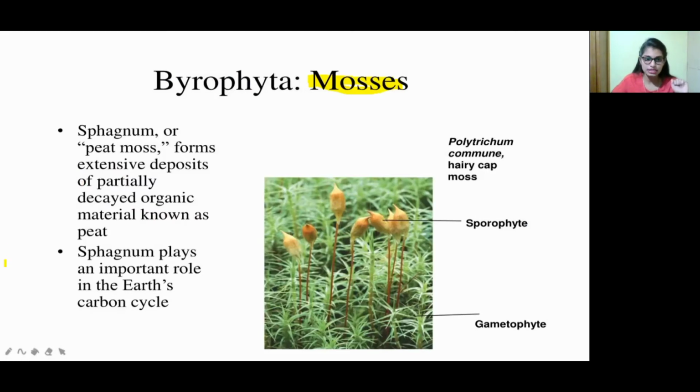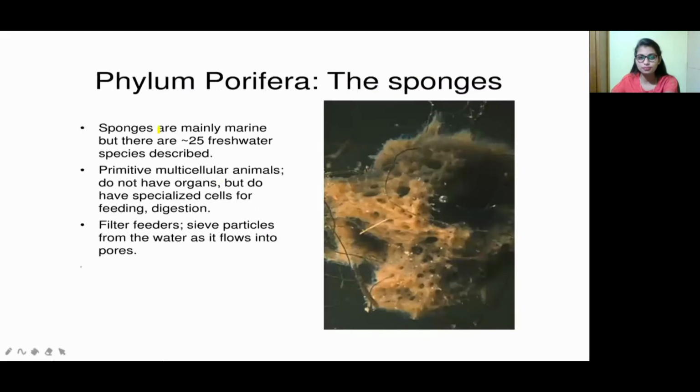Sphagnum plays an important role in the earth's carbon cycle. This sphagnum belongs to the mosses, and it plays a major role in the earth's carbon cycle. This is the common hairy cap moss. You can see some hair-like structure here. That is called a moss, which belongs to the Bryophyta plant family, right? Now move on to the other option, phylum Porifera.